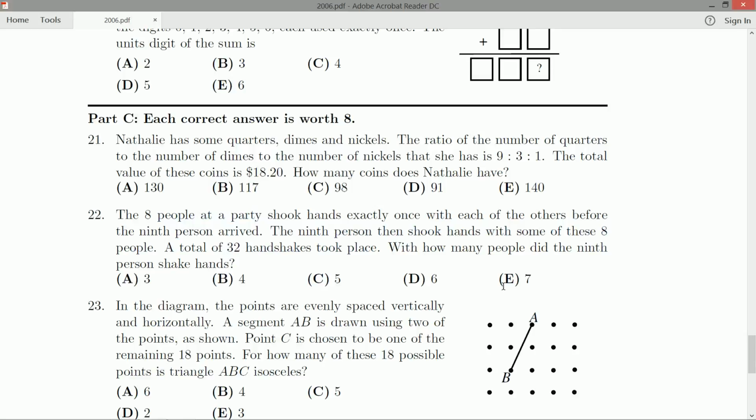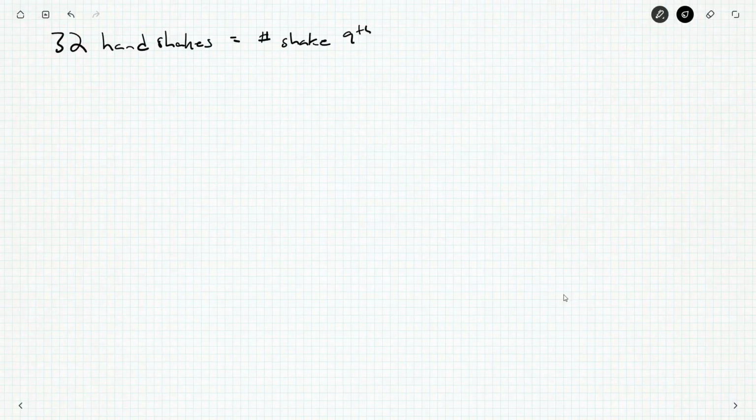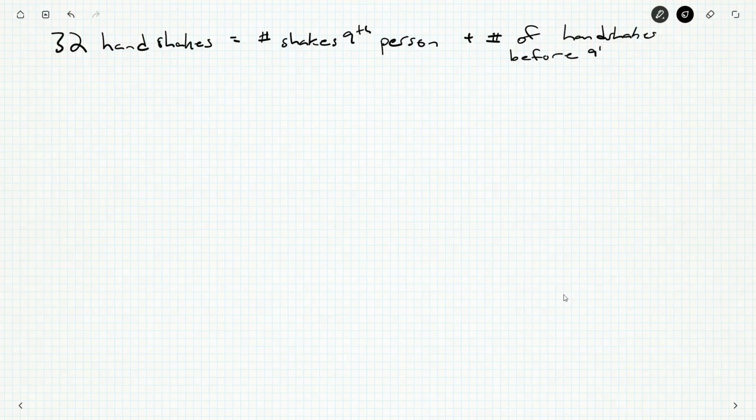So, what should we do here? Well, what I'm going to do is break the handshakes up, after I get myself a fresh piece of paper, of course. So I'm going to break up these 32 handshakes. I can separate those into 2 numbers: the number of handshakes the 9th person was involved in, plus the number of handshakes before the 9th person arrived.